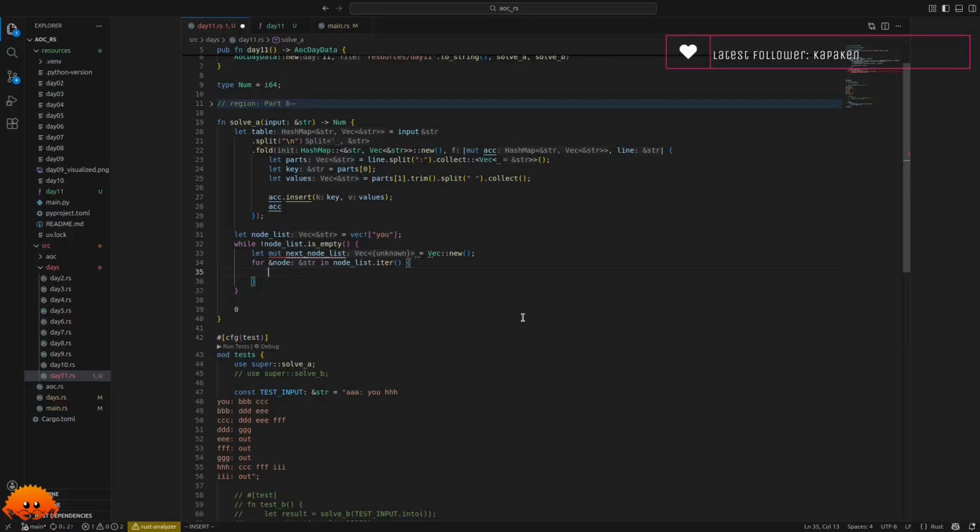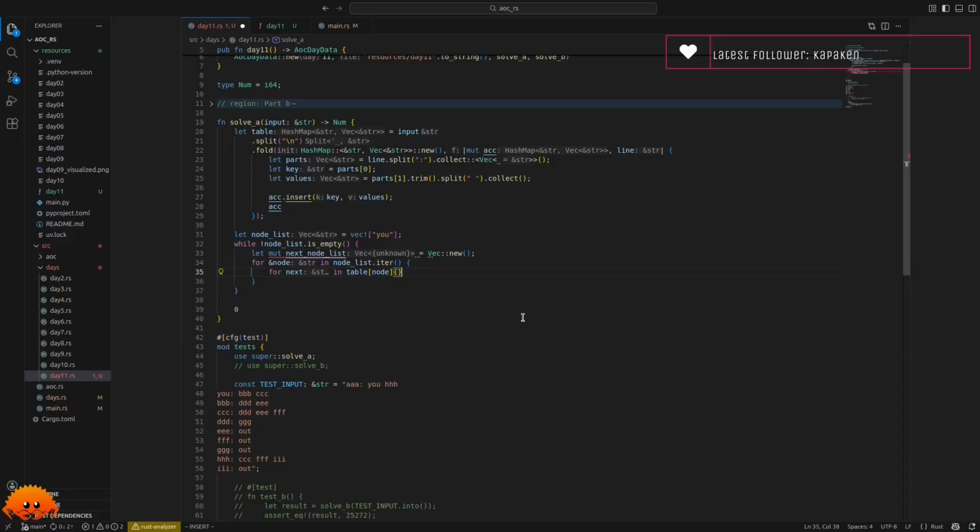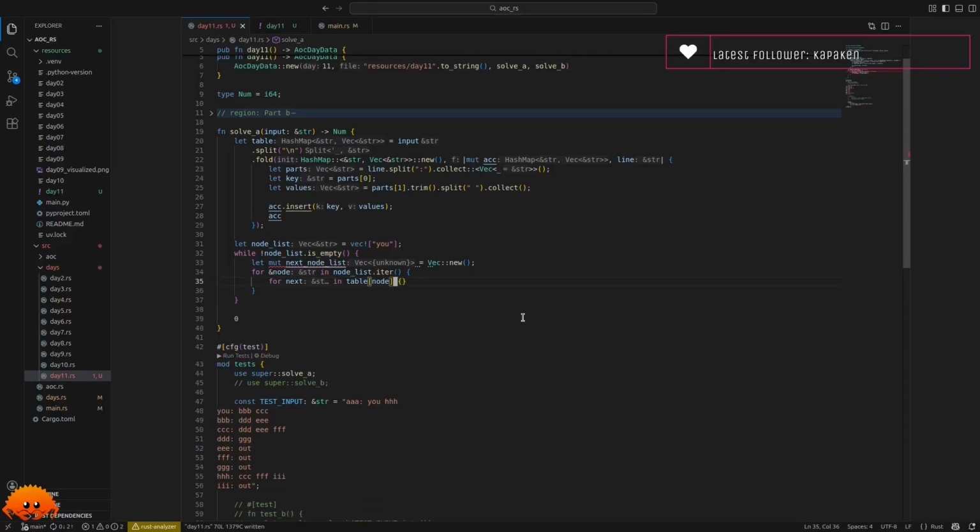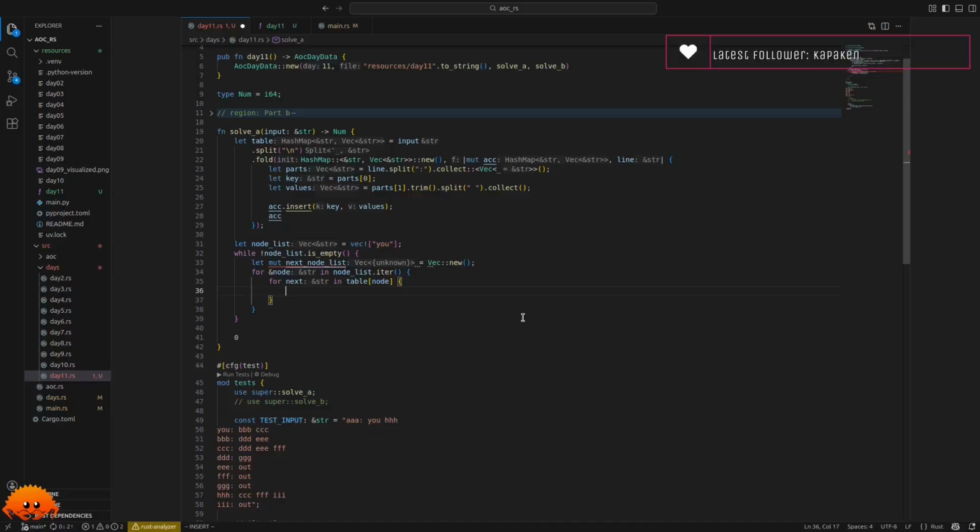And now for our node, we simply make a lookup for next in table at our current node. Okay, nice.